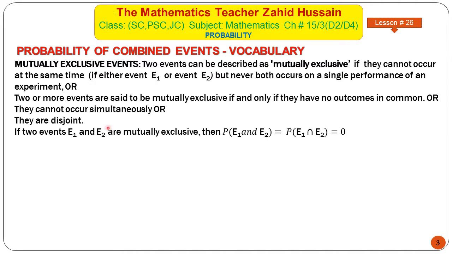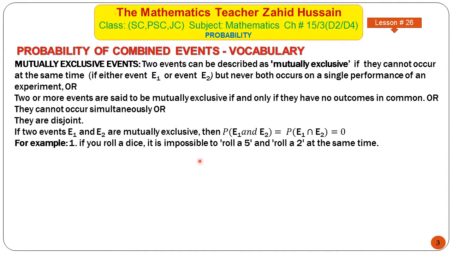If two events E1 and E2 are mutually exclusive, then the probability of E1 and E2, that is, the probability of E1 intersection E2, will be equal to 0 because both events cannot occur at the same time. So these two events will not have anything in common, and we know that when two sets have nothing in common, their intersection is empty. The number of common elements is 0, so the probability is also 0.